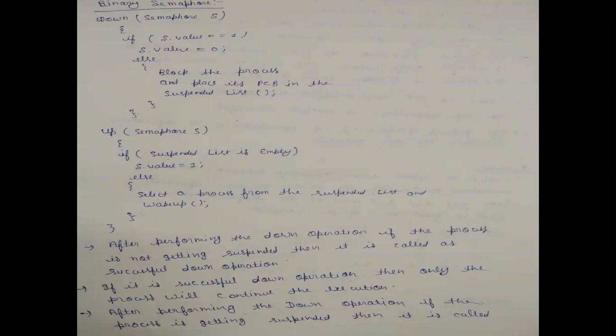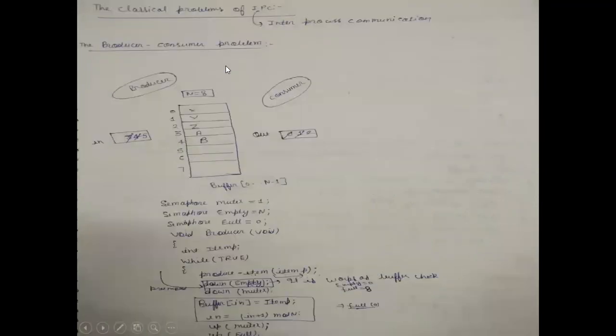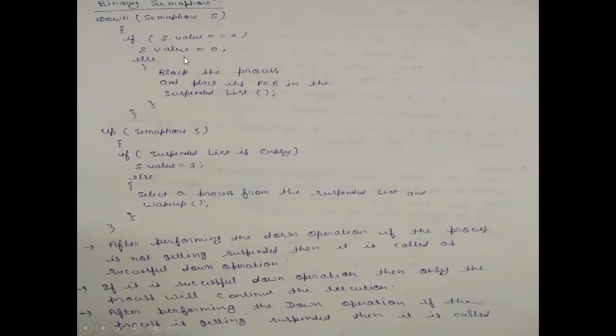Here we take the initial value of the binary semaphore S as an argument in the down function. If the S value is equal to 1, then it will become 0. Otherwise, the process will be blocked and its PCB stored in the suspended list.